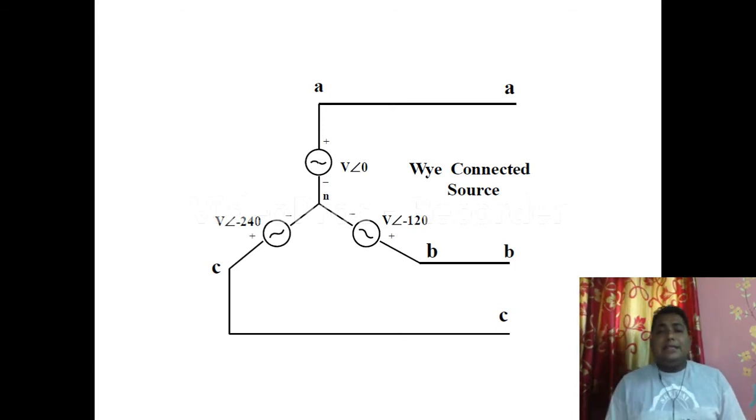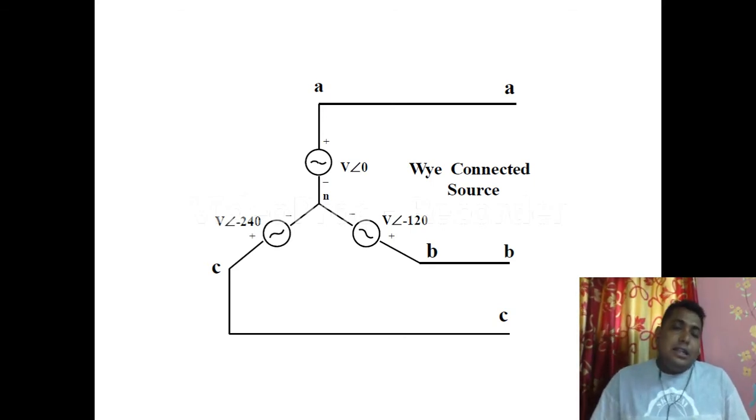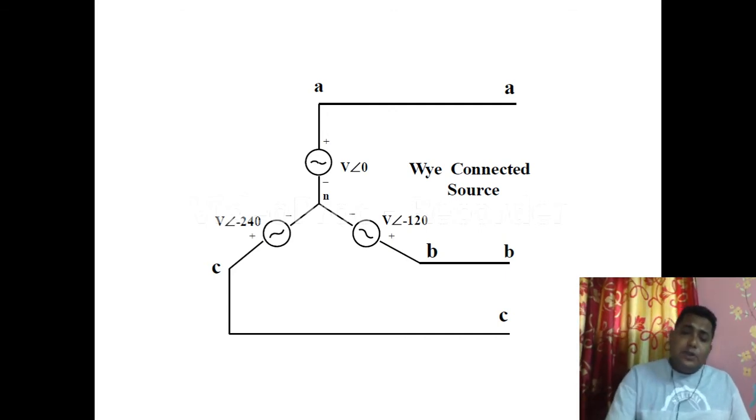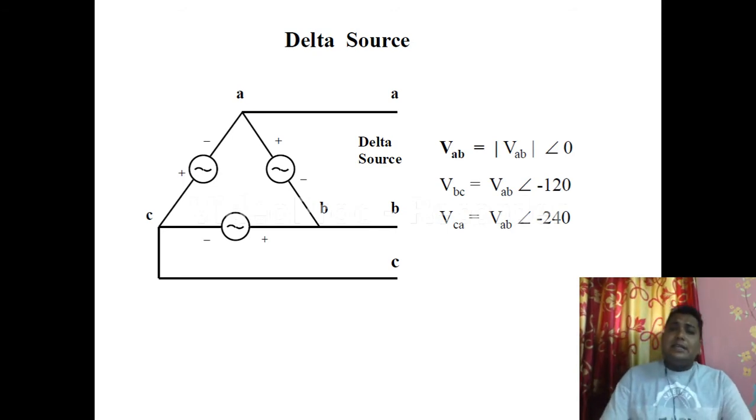Like this way we can reduce the number of wires, so that it can ultimately cut down the total installation cost of a three-phase electrical system. So this is the star connection. Next we are going to see the delta connection. Yes, this is the delta connection.